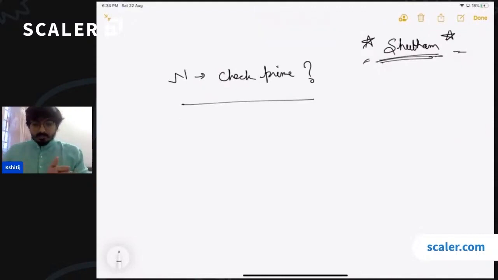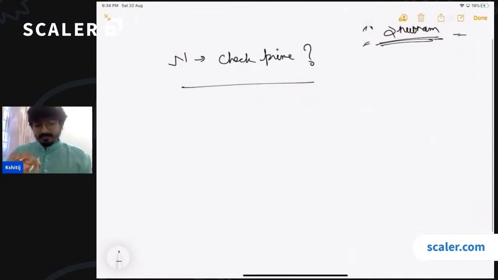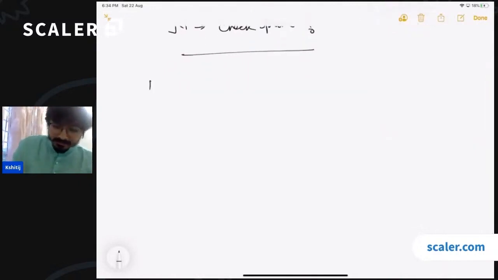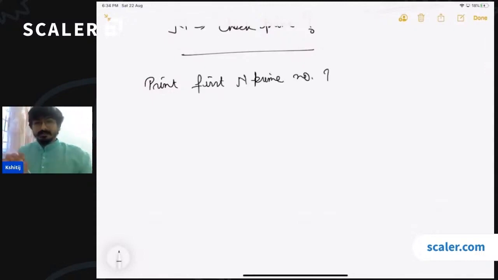Now, once you know whether a number is prime or not, let's modify the problem a bit. Instead of a direct problem of checking whether a given number is prime, say you have to print the first n prime numbers.